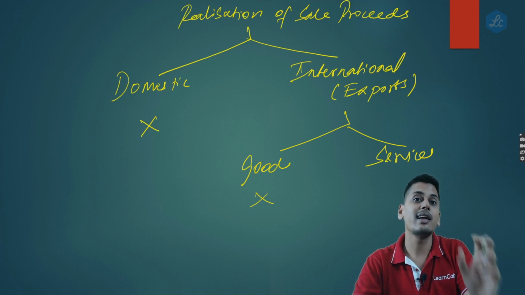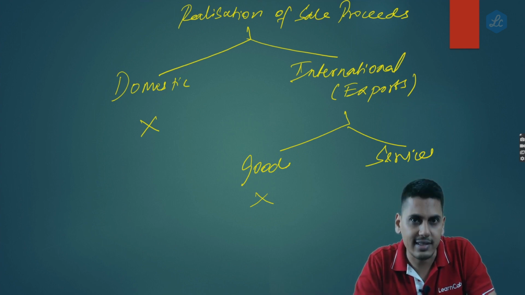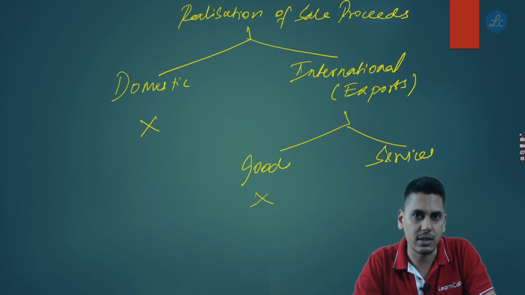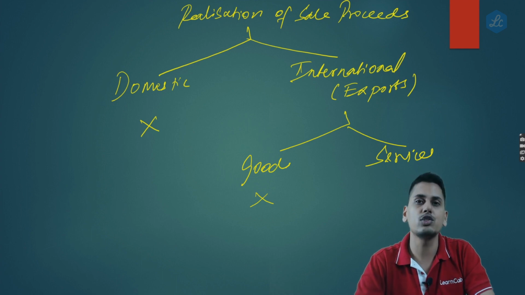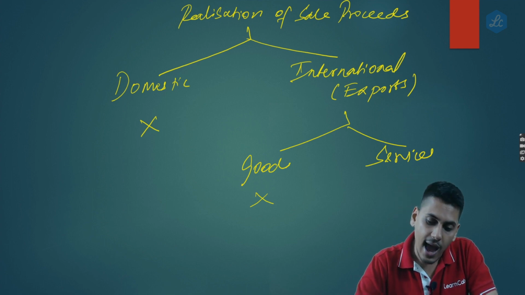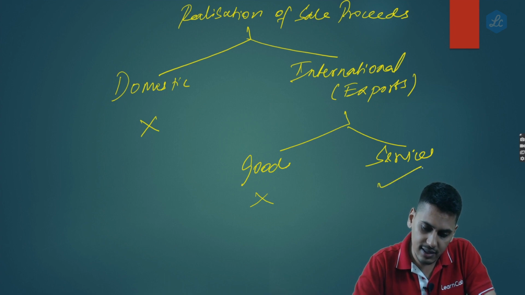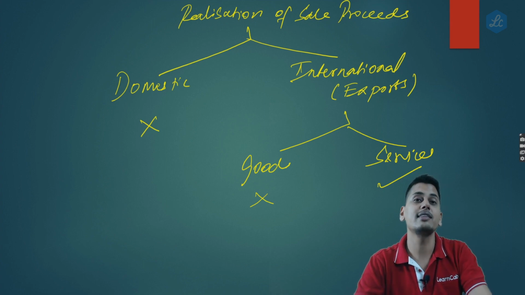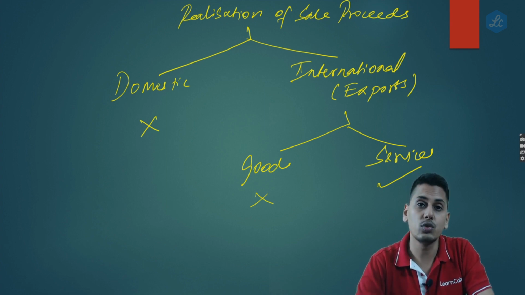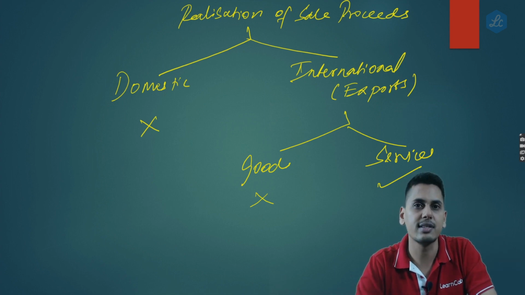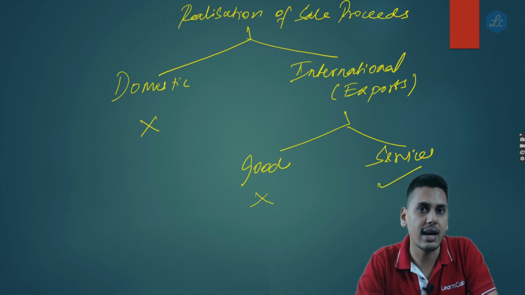So therefore, in essence, only when the sale proceeds are realized does a transaction qualify to be an export of service, and only when a transaction qualifies to be an export of service could it be called a zero rated supply, and only then would the benefit of zero rating be made available. So friends, as regards export of service, yes, realization of sale proceeds is a criteria. Only then it qualifies to be an export of service. Only then it is called a zero rated supply. Only then the related benefits are available. The benefits of refund are available.